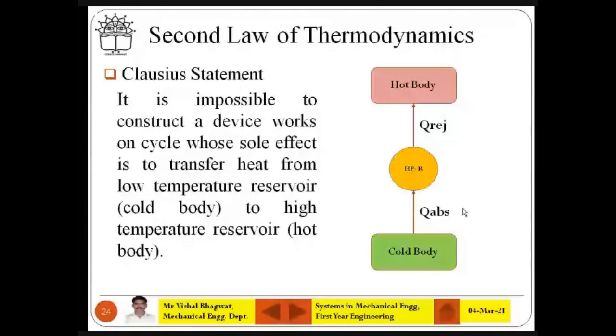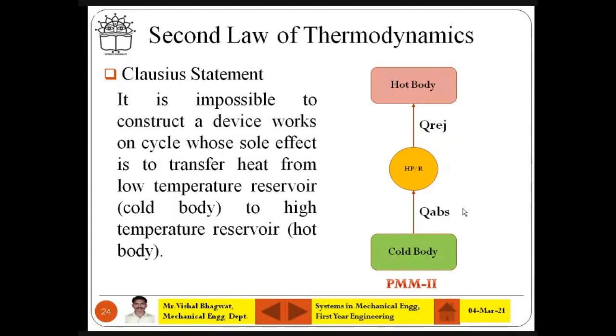And if somebody says it is possible, then what do we call that term? What is that terminology? It is the perpetual motion machine of the second kind, PMM2. Because PMM2 says that it is possible: freely you can extract heat from a cold body and send that heat to a hot body. You can add it. So PMM2 says that, but actually Clausius says that it is not possible.